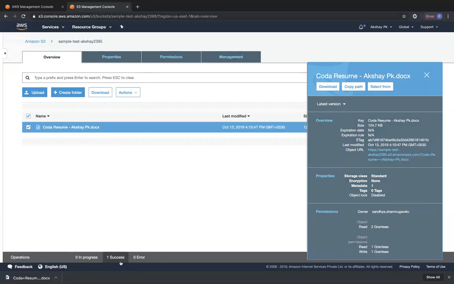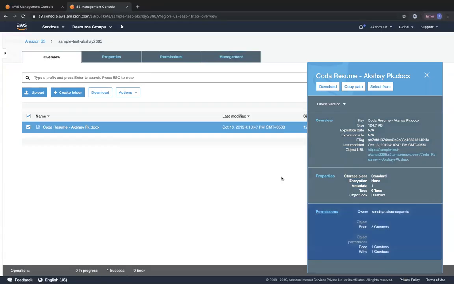Okay. So this is how you download objects also. The other way to download objects is to click on the download button. Okay. So this is how you view object properties, by just clicking on the object over here.